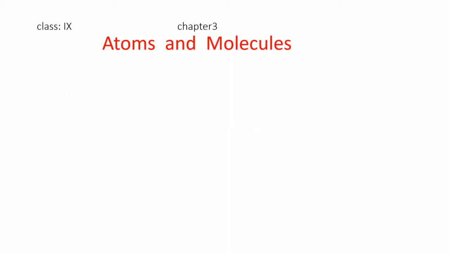We can see different types of things in our surroundings like pen, paper, table, chair, book, etc. All these can be called as matter. So what is matter? Anything that has a mass and a volume can be called as matter. Matter will be either in the solid form, liquid form, or gaseous form.